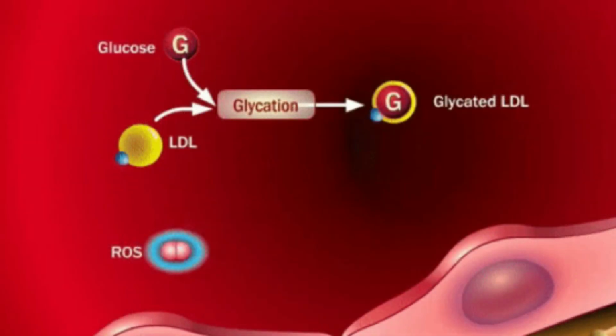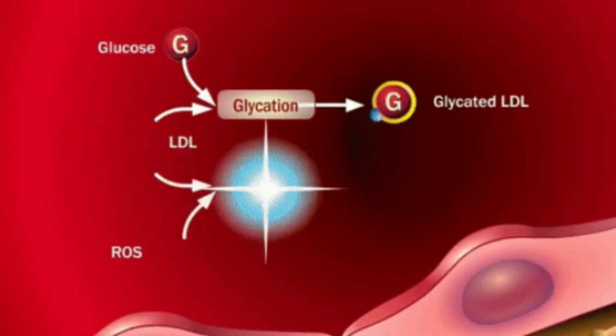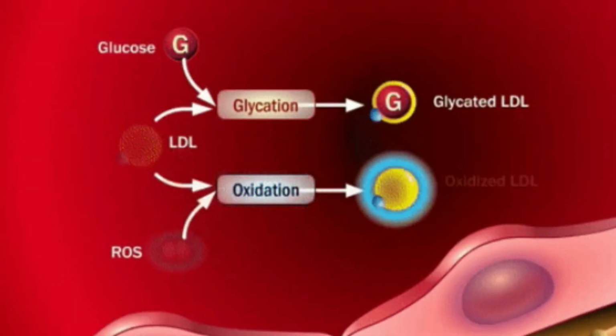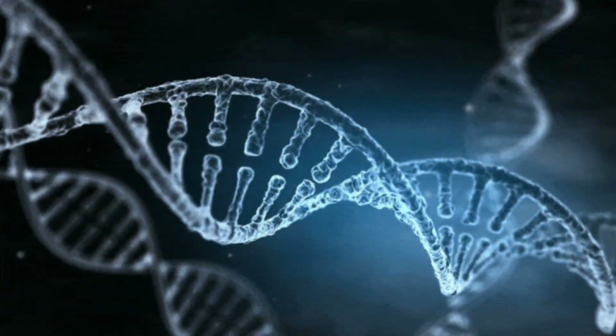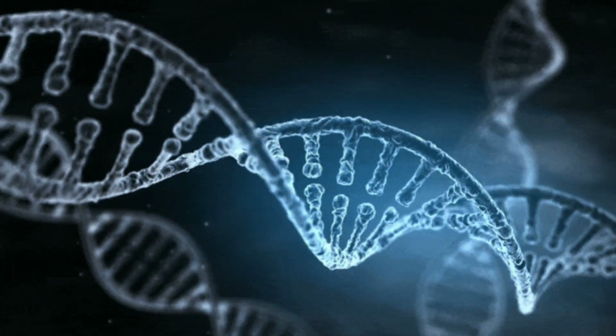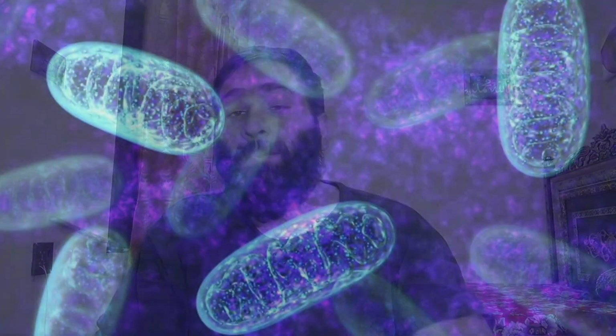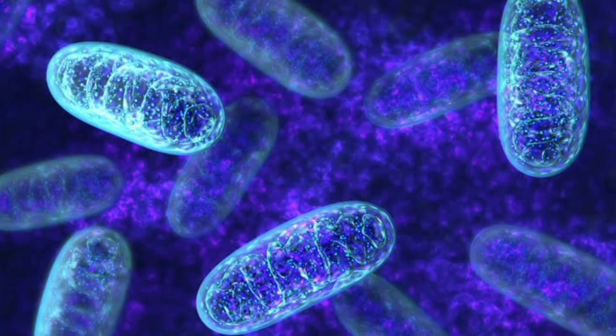oxidize the low density lipoprotein. The oxidation will create reactive oxygen species, which will damage the mitochondria, damage the cell, and damage the DNA of the cell, which will lead to activating the oncogenes. That happens basically with mitochondrial dysfunction due to beta oxidation inhibition, while glycolysis progresses to produce more ATP, and that ATP will be used for several functions.